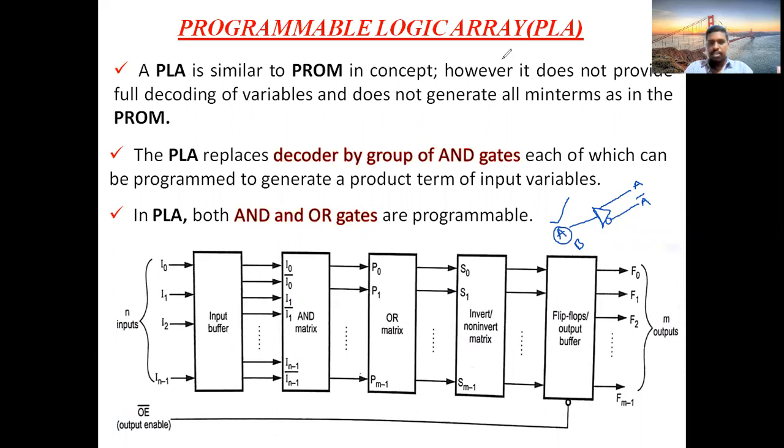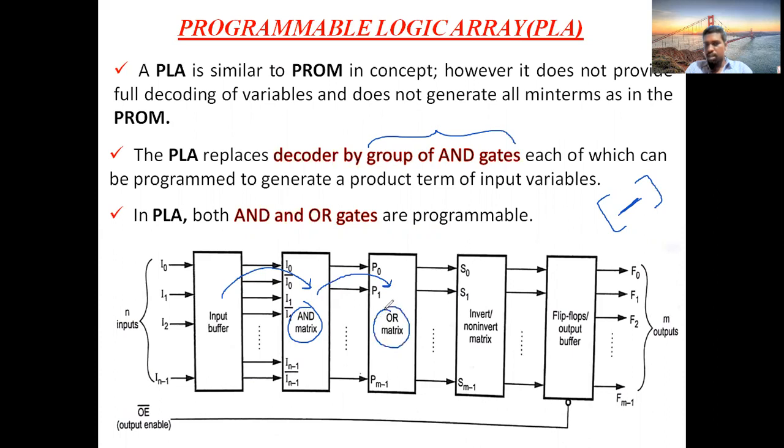Okay, next, the input buffer is followed by the AND matrix. AND matrix means a group of AND gates. I have mentioned here, a group of AND gates is called an AND matrix. What is a matrix? You will write like this, right? A group of numbers, zeros, 1, 2, 3, whatever you write in a group, we call this group of numbers a matrix. The same condition here. We have a group of AND gates. That's why I am calling it an AND matrix. And this AND matrix is linked with the OR matrix. What is an OR matrix? A group of OR gates is called an OR matrix.